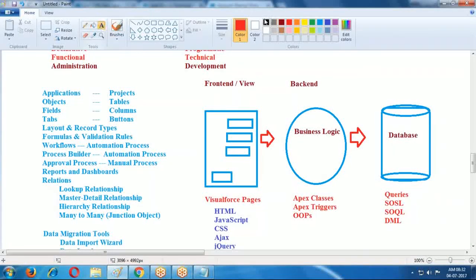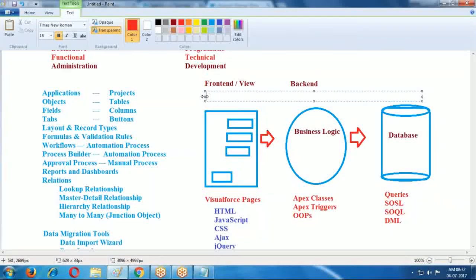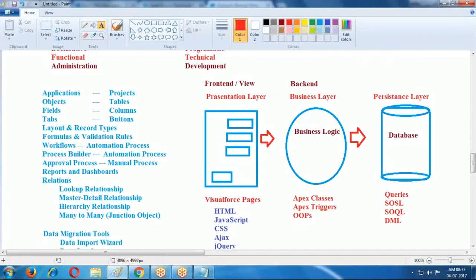Your application contains three layers. Mainly it contains three layers. One is the presentation layer, one is the business layer, and one more is the persistence layer.